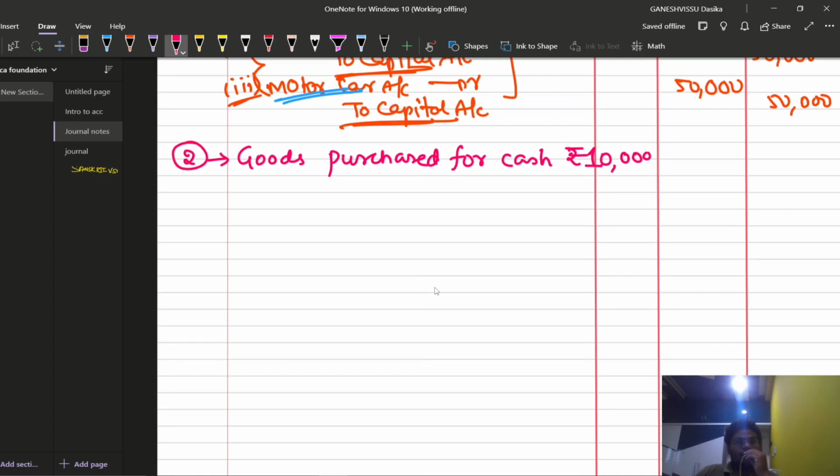What are we going to purchase? We are going to purchase goods. I have already explained that goods shall be replaced with 4 items. What are those? Purchases, purchase returns, sales and sales returns. These are the 4 items which are used to replace goods.